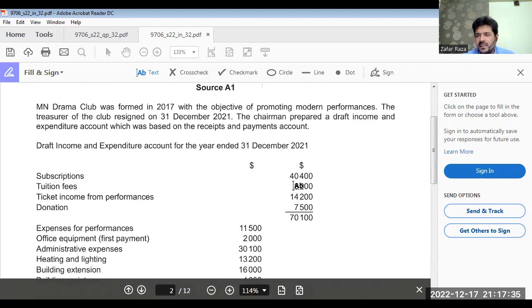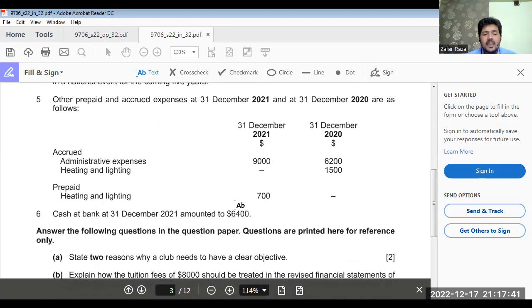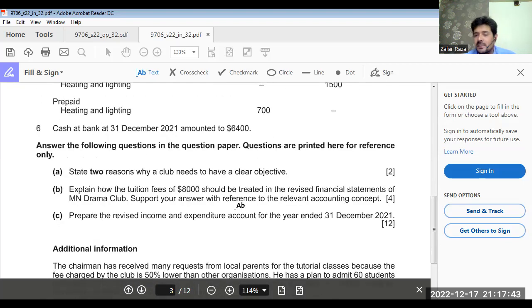Okay, all revenues received in advance are liabilities, current liabilities. So this is based on accrual concept. Are you getting it? Or matching principle? Whatever you mention. If you mention both, it's okay. If you mention any one of them, because these are sister concepts. Okay. Now, the 12 marks question was prepare a revised income and expenditure account for the year 31st December 2022.